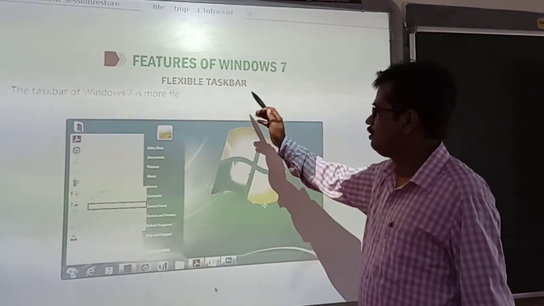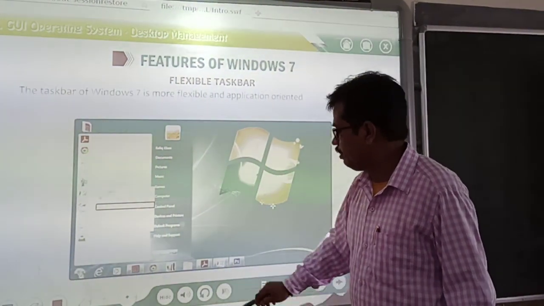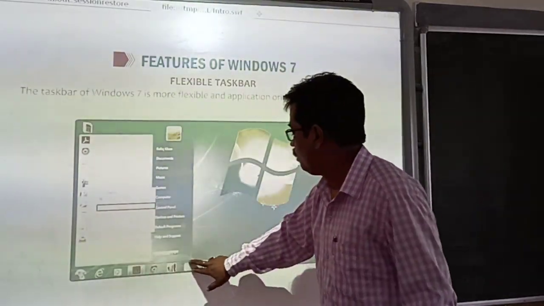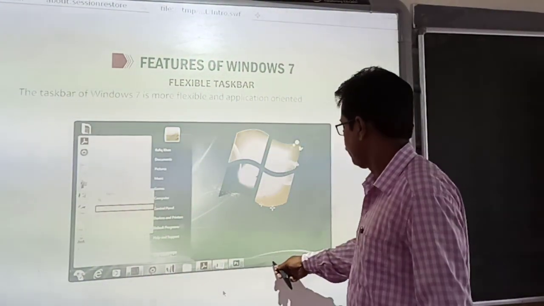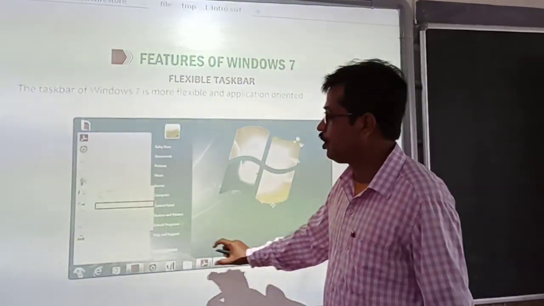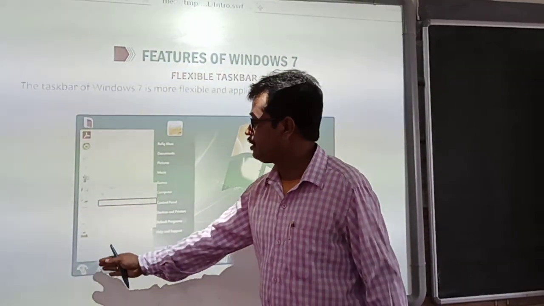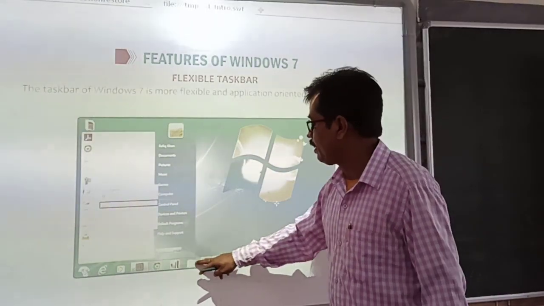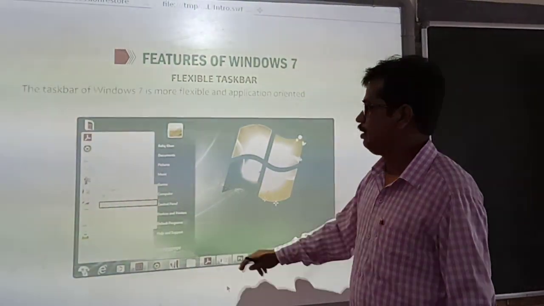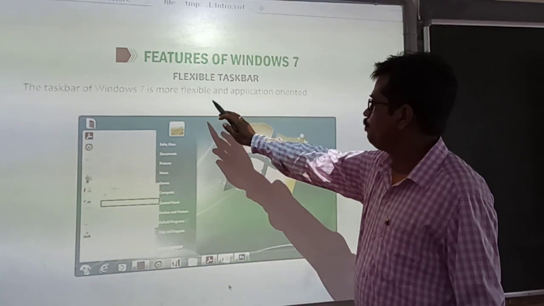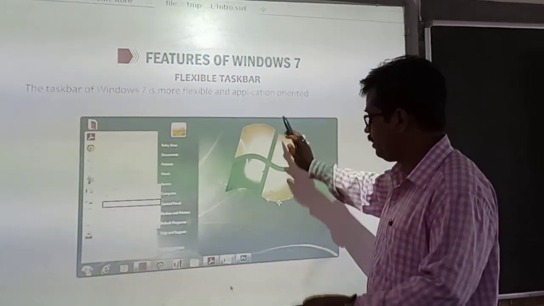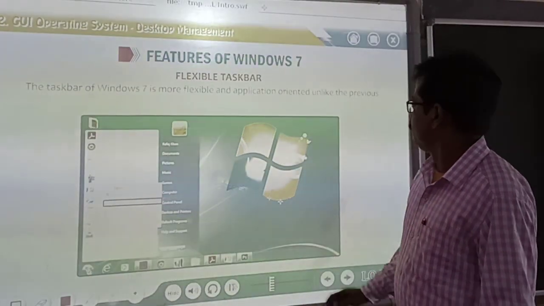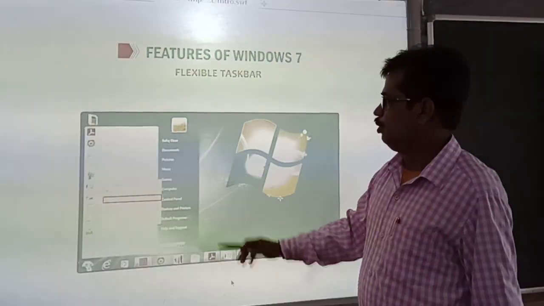Next feature is the flexible taskbar. You know what the taskbar is? This thick bar at the bottom of Windows is called the taskbar. The taskbar appears at the bottom of the desktop, where you can see the start button on the left side, the notification area on the right side, and the middle part is called the quick launch bar. The taskbar of Windows 7 is more flexible and application oriented, unlike previous versions of Windows.